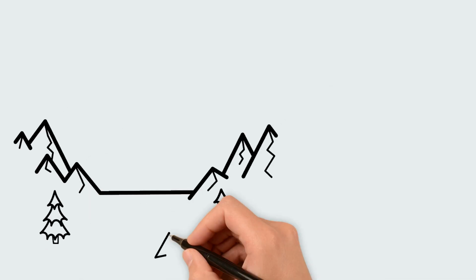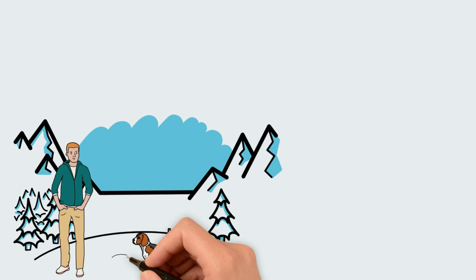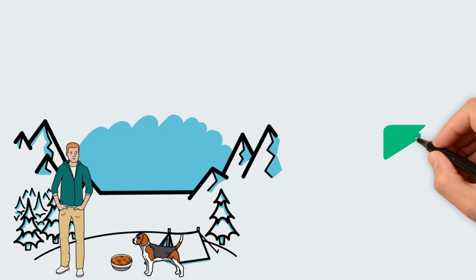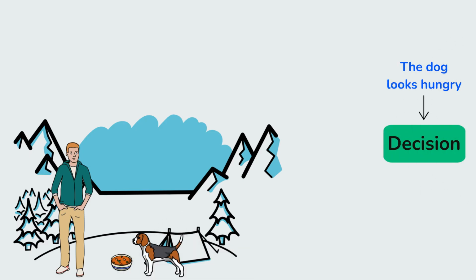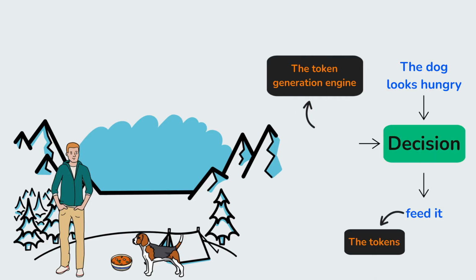Every meaningful action begins with a decision. And when you strip it down, decisions are really just sequences of tokens that make sense together. Our brains are, in a way, biological token-generating engines. Large language models, or LLMs, aim to imitate exactly that.